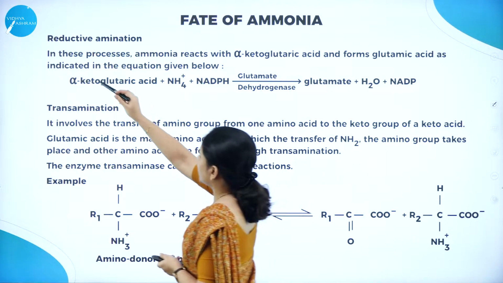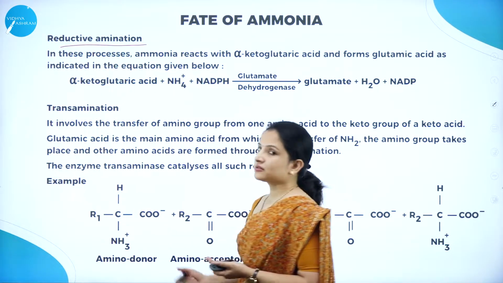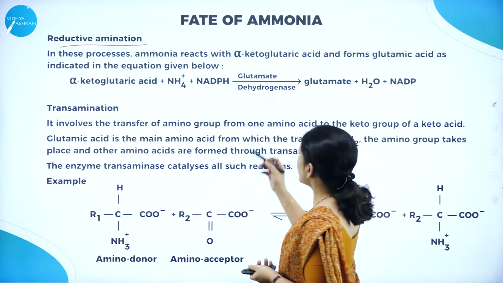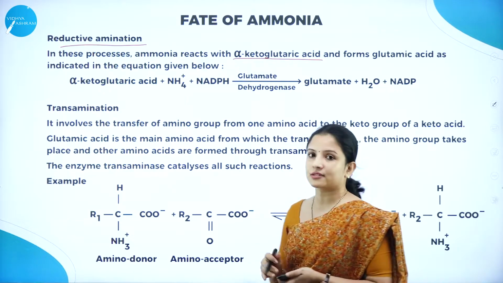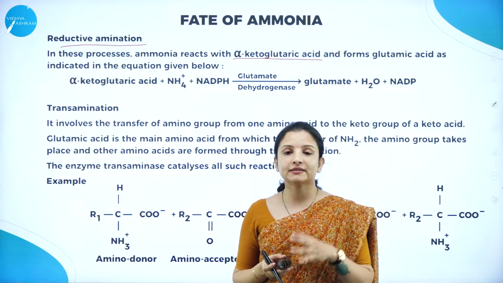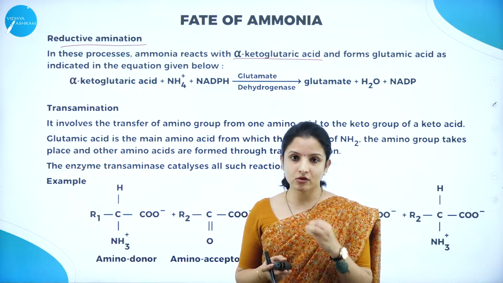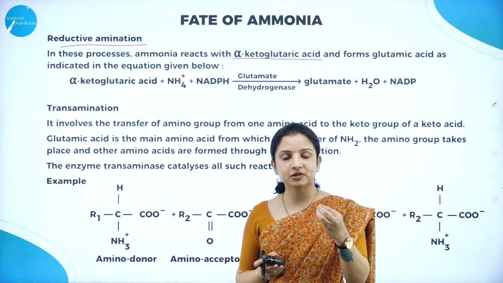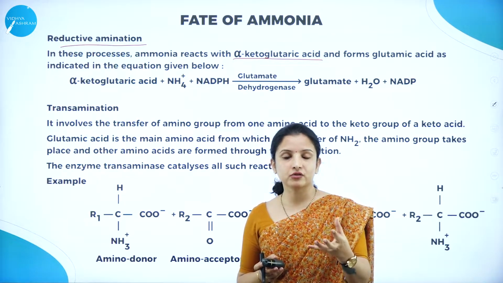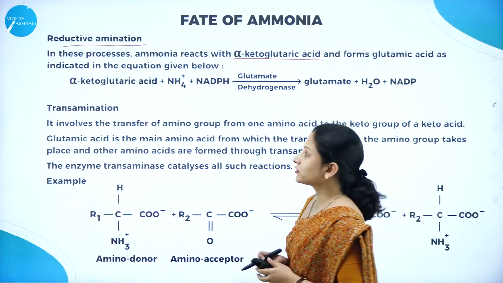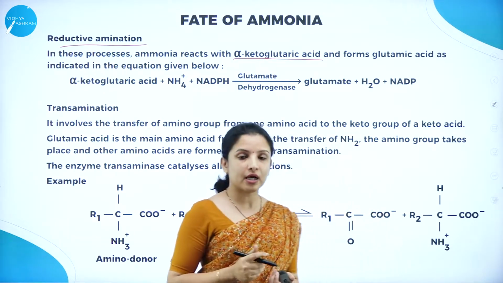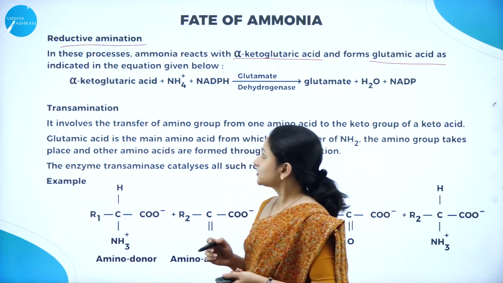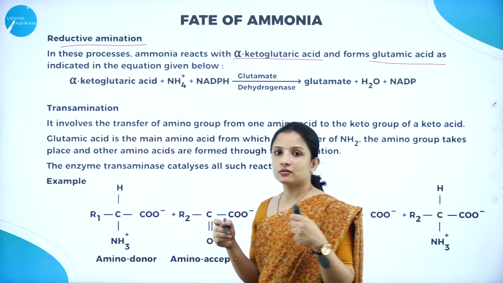First is reductive amination. Reductive amination means the ammonium ion gets reduced. So here in this process, the ammonia reacts with alpha ketoglutaric acid. So where is this alpha ketoglutaric acid? It is one of the intermediate components of the Krebs cycle. The Krebs cycle occurs inside the plant, and one of its intermediate components is alpha ketoglutaric acid. That alpha ketoglutaric acid will react with ammonia which is taken in by the plants, and it forms glutamic acid. And this glutamic acid is then utilized.